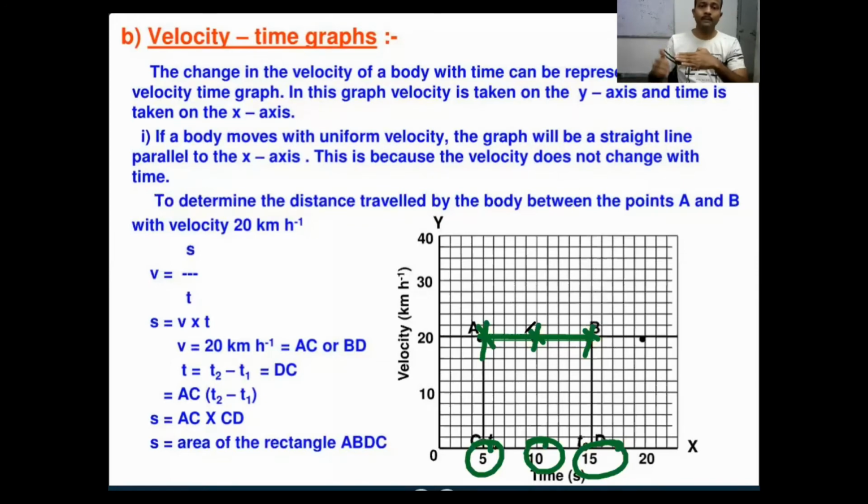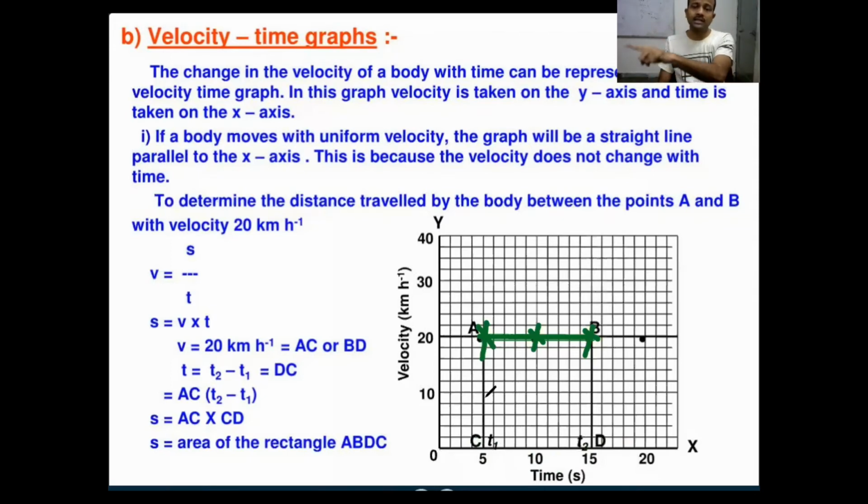If you get a line parallel to the time axis, then we can say that you are moving with constant velocity. Your velocity is always the same, that is 20 kilometer per hour only. You see here, always you are getting the same thing, 20 kilometer per hour with respect to time. Your speed is not changing with respect to time, means you are moving with constant velocity, means uniform velocity.